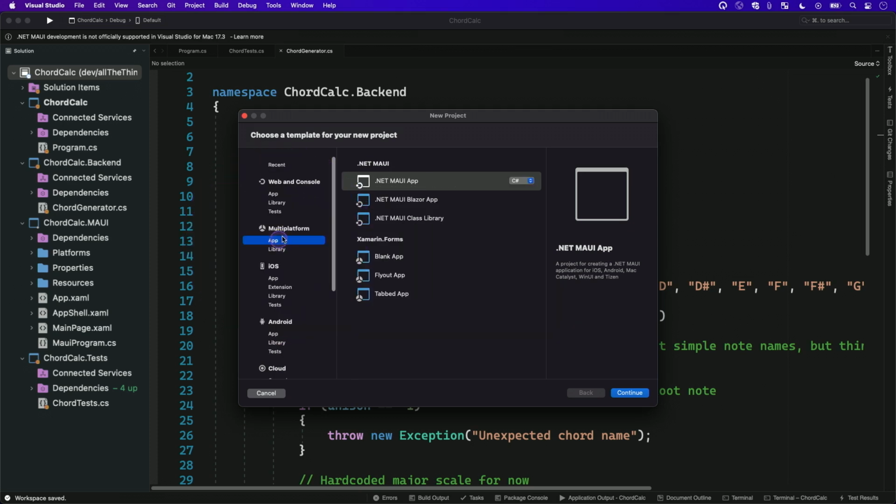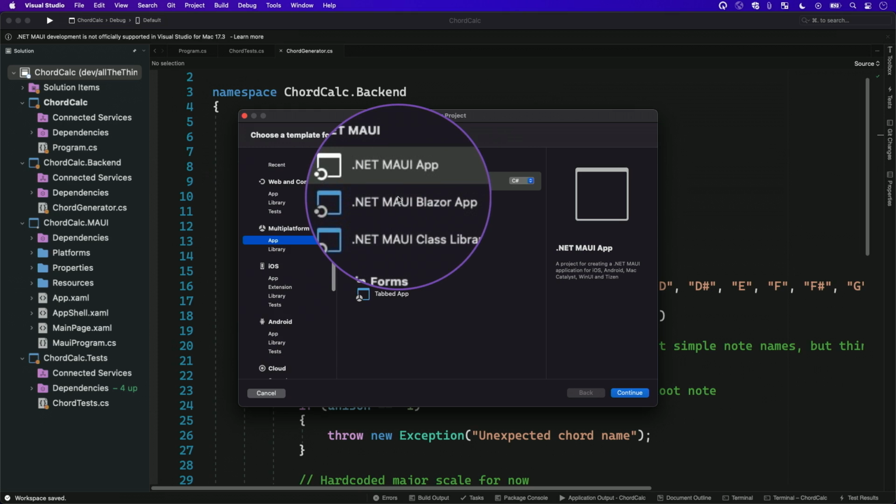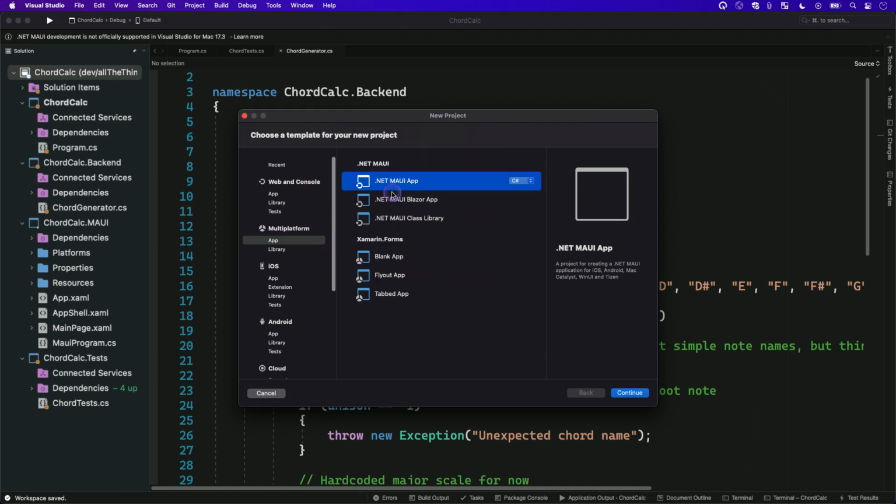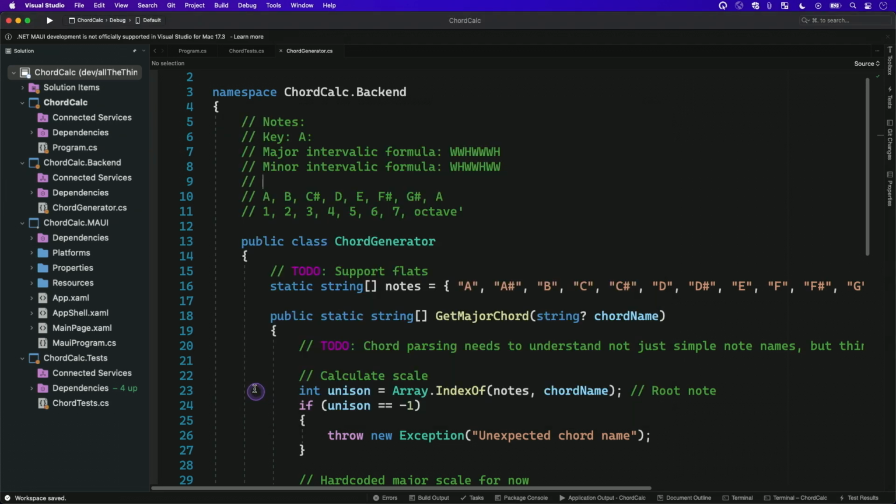In this case, I have what we call the MAUI workload installed, so I'm able to build out MAUI apps using the different templates, the same templates provided on Windows. So this template, what I have back here in the IDE, is the exact same thing as if I select this and just create a new MAUI project.